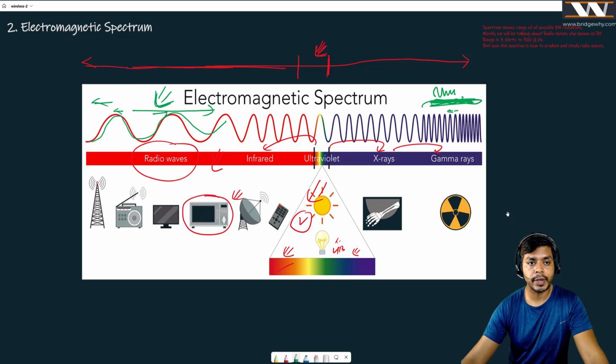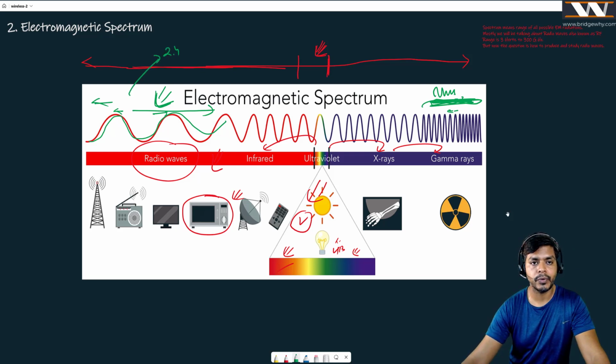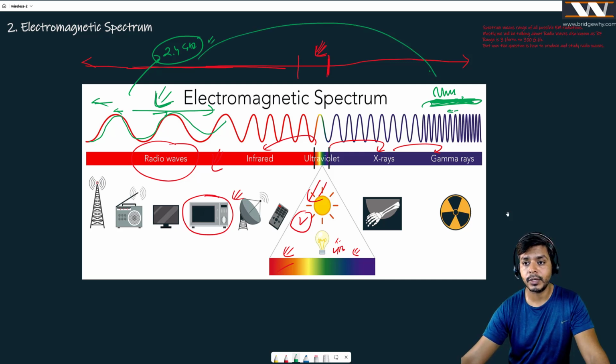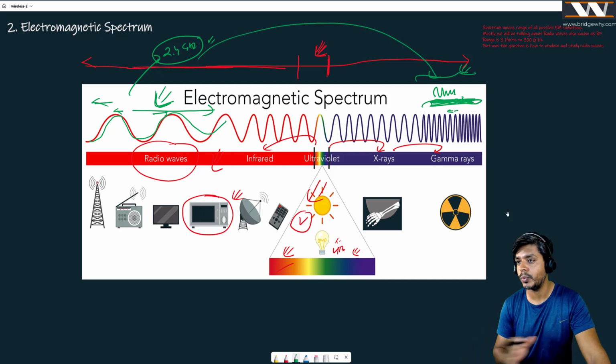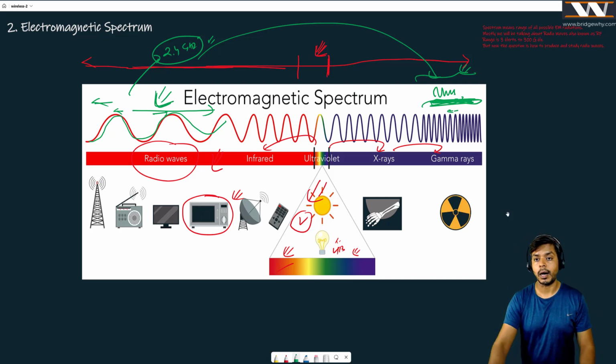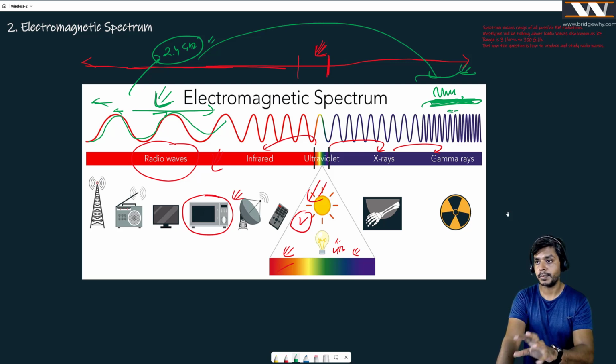And in radio waves, we are talking about a frequency of 2.4 gigahertz, which is again a huge frequency. Now try to consider what the frequency of gamma rays is. It is huge, and that is why it is harmful for human beings. If you have heard about nuclear explosions, the most dangerous effect of a nuclear explosion is because of these gamma rays, because they can penetrate and cause harm.